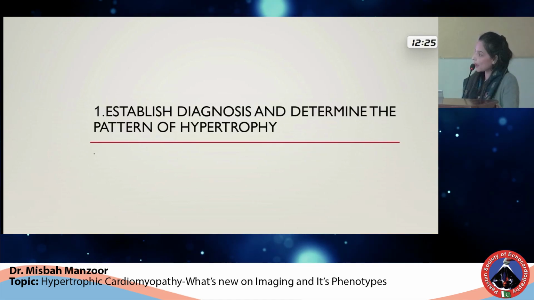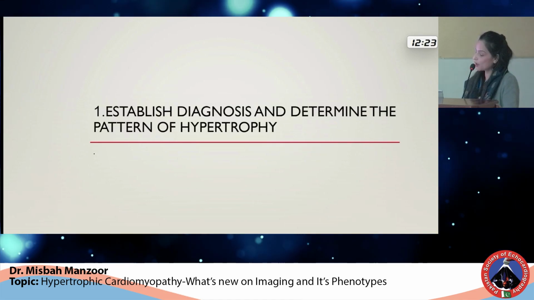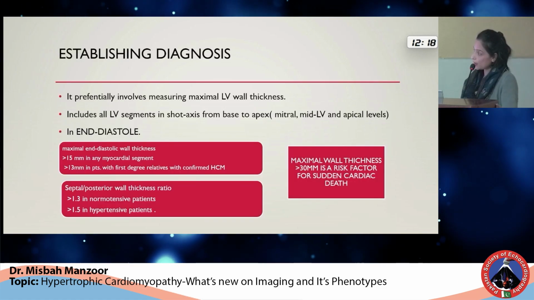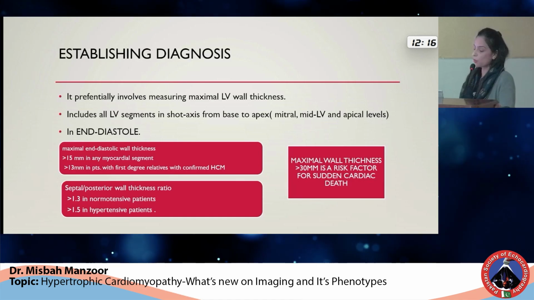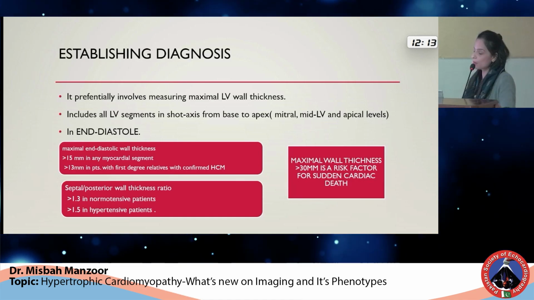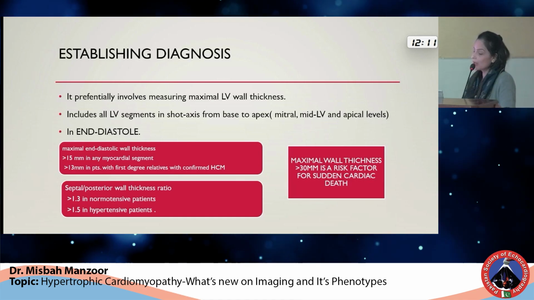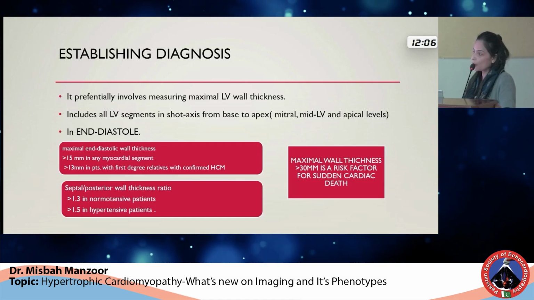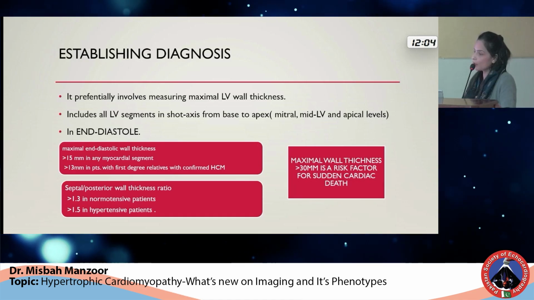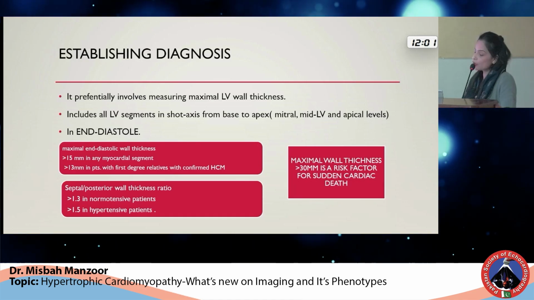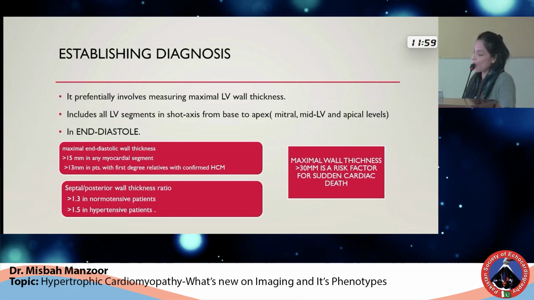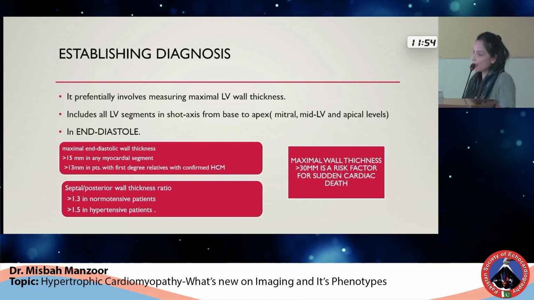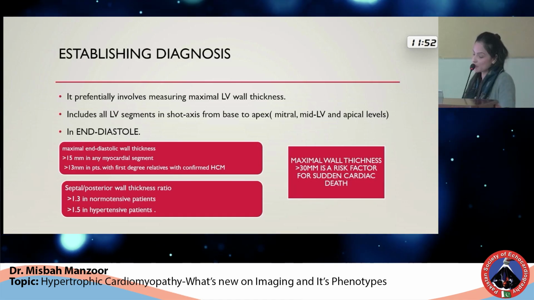So starting with the diagnosis, the first step will be to establish the diagnosis and determine the pattern of hypertrophy. Regarding LV hypertrophy in patients with HOCM, it preferentially involves measuring maximum left ventricular wall thickness. The measurement should be made in all LV segments in a short axis view, a view that is orthogonal to the endocardial and epicardial borders. It should include all the segments from base to apex, that is mitral, mid-LV, and apical level, and it should be recorded in end diastole when the LV has its maximal thickness.